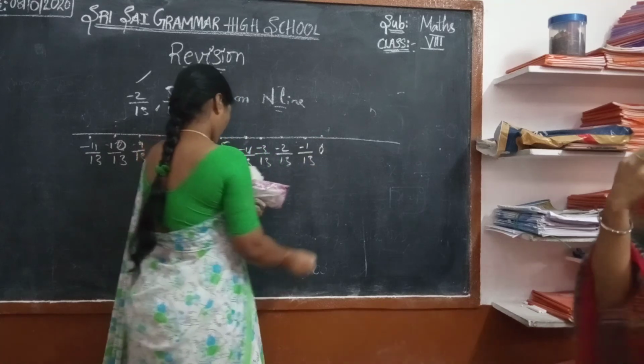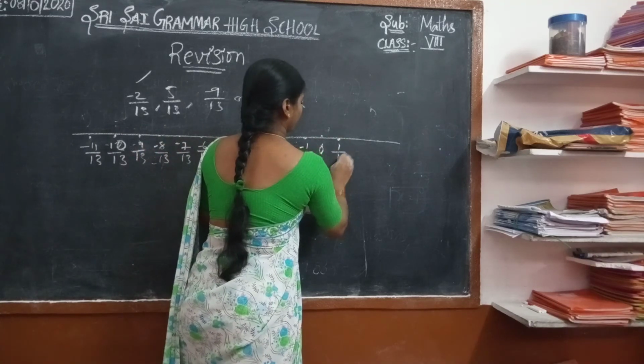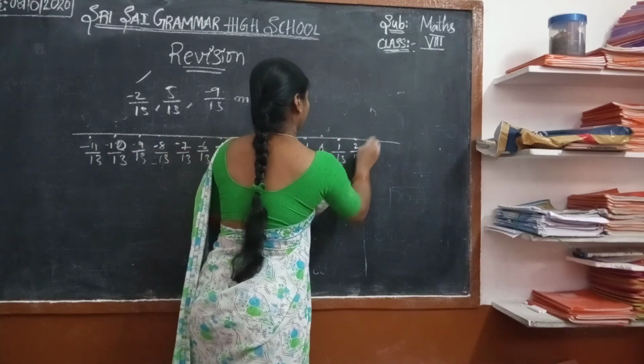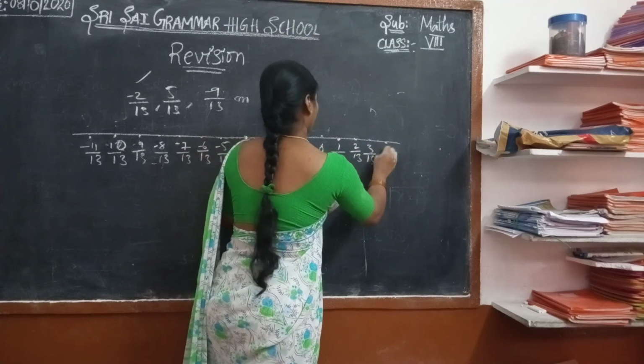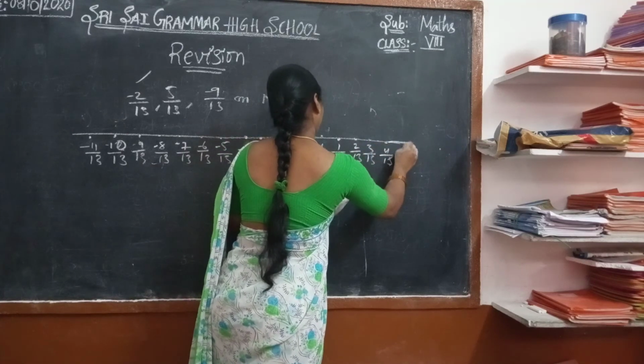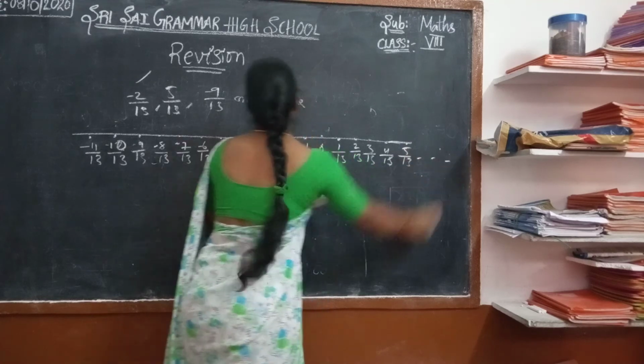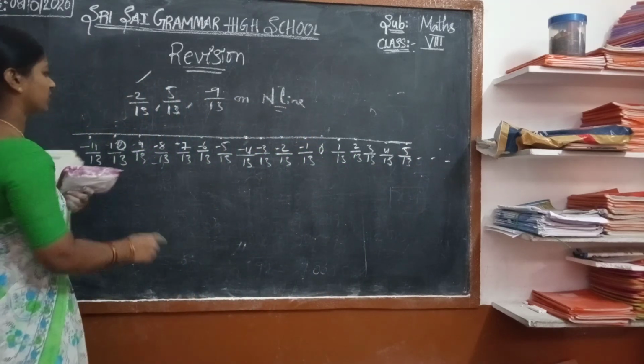Here is 0, then 1 by 30, 2 by 30, 3 by 30, 4 by 30, 5 by 30 and so on. We have to represent them on the number line.